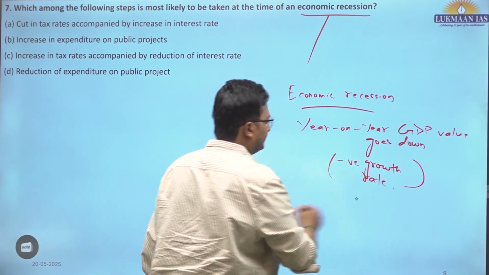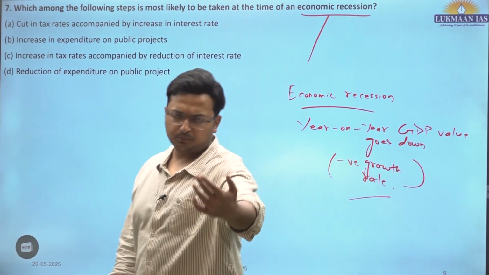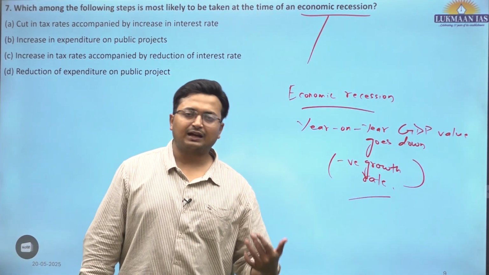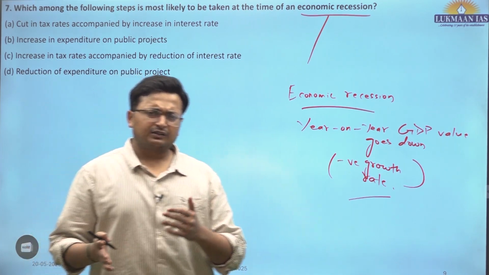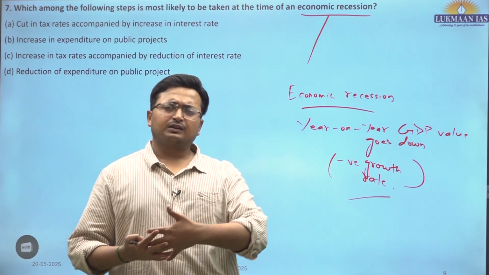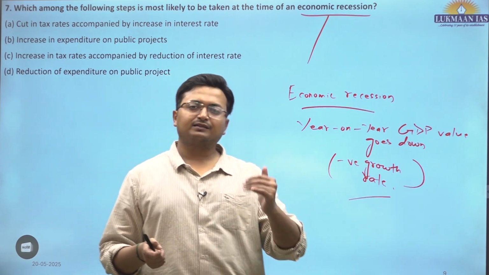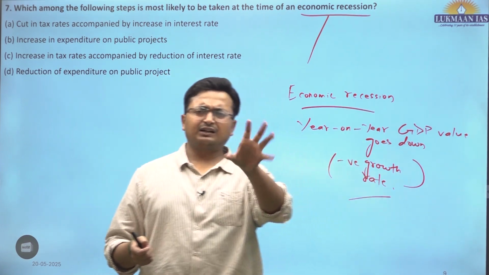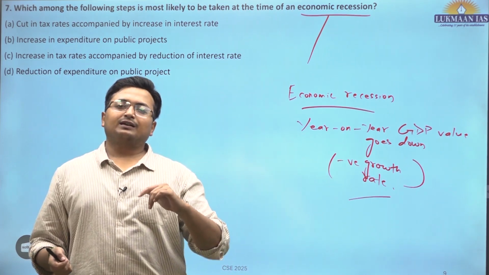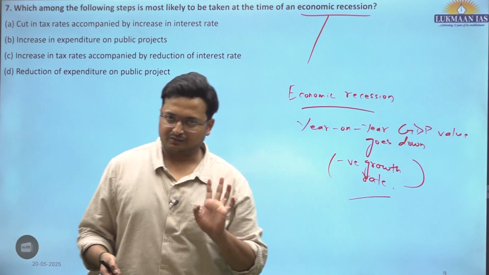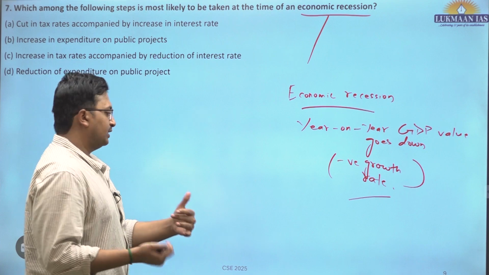See, if there is a temporary blip in one of the quarters, that is not considered a recession. Recession is far more prolonged. It has to have certain features, like demand having stagnated, and a visible pessimism. The government does not feel that they can come out with certain incentives, even if they have tried those stimulus packages. The economy is not moving up. These conditions are considered to be recession, and that is always coupled with job losses, mass layoffs. So in that case, what would be the ideal stance of the government?